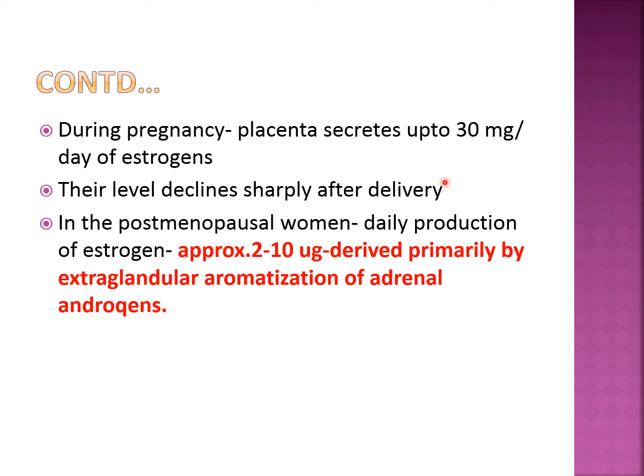Then in pregnancy also, estrogen is secreted from the placenta, and that secretion is very high as compared to the normal reproductive phase, about 30 milligram per day. But the levels decline sharply after the delivery of the fetus. In the post-menopausal woman, when the ovaries have stopped functioning, and we know 90% of estrogen comes from the ovary, instead of 10 to 100 microgram, the daily production of estrogen is only 2 to 10 microgram, and that is not from the ovary, but from the extraglandular aromatization of adrenal androgens.